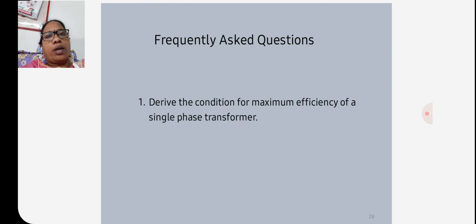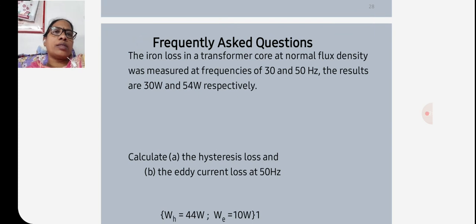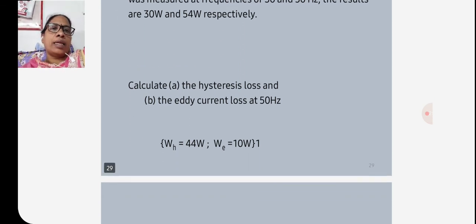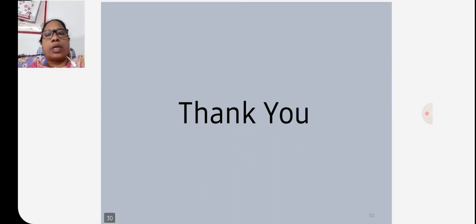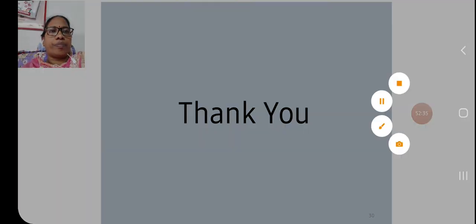and also a few frequently asked questions. Derive the condition for maximum efficiency of a single phase transformer. And the iron losses in a transformer core at normal flux density were measured at frequencies of 30 and 50 Hz. The results are 30 watts and 54 watts respectively. Calculate the hysteresis loss and eddy current losses at 50 Hz. So this is today's class, the condition for maximum efficiency. Thank you.